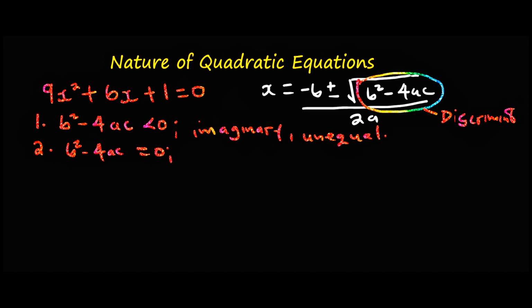Then case 2 is where the discriminant is equal to 0. When the discriminant is equal to 0, then the roots will be real, equal, and rational.